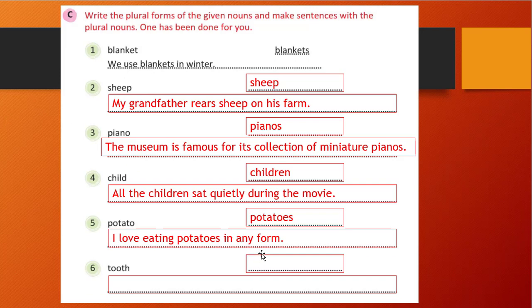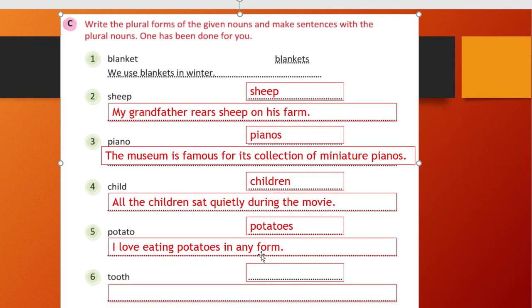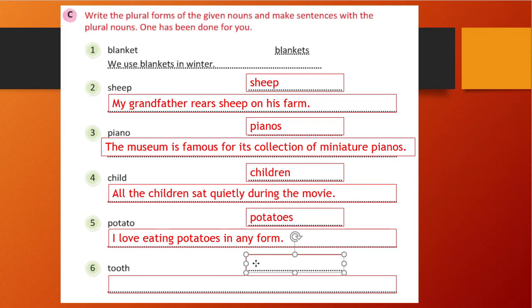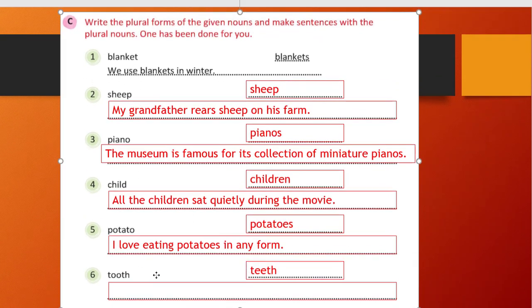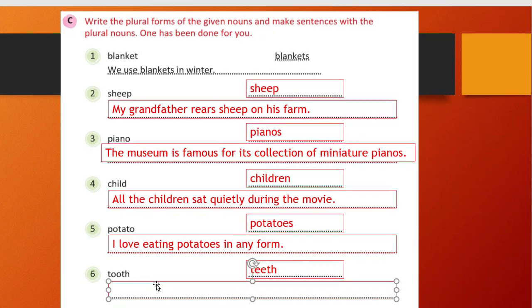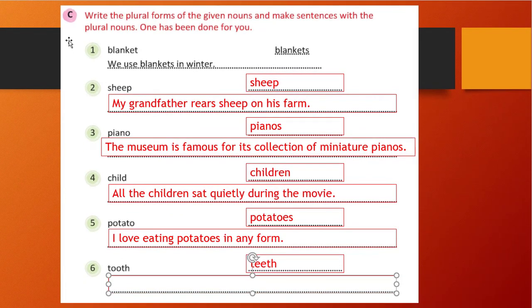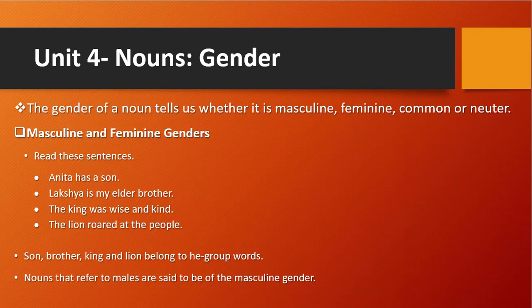Tooth. This is also a different kind of noun which changes totally, right? It changes its spelling totally. So it will become teeth, right? And a correct sentence for tooth is: I need to get my teeth checked, or I need to clean my teeth. Any sentence you can make here. Okay. So let's go to the next.